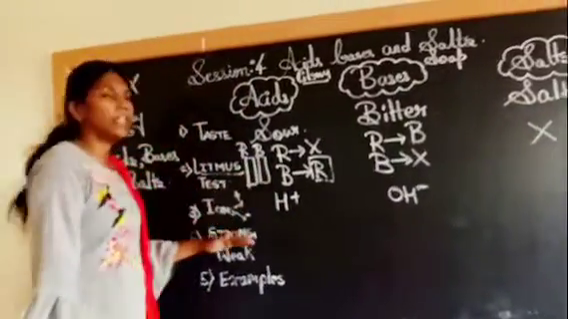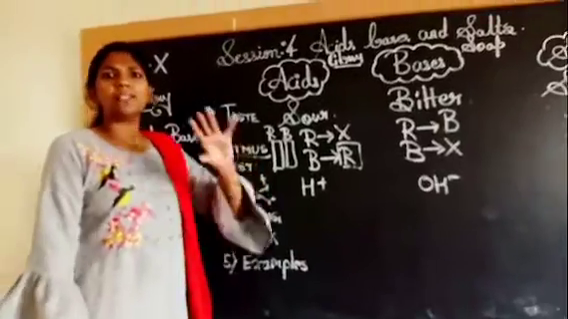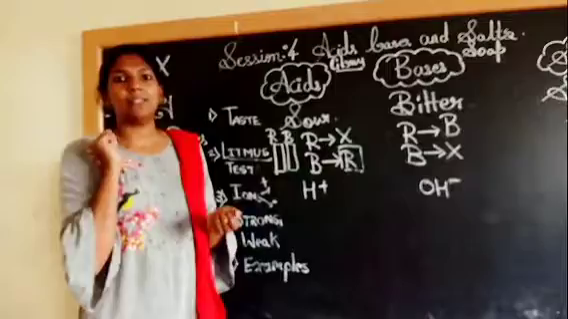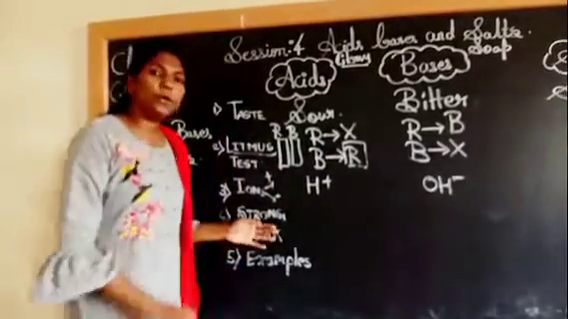So let's proceed to the next one, strong and weak acid. How can you tell whether it is a strong acid or a weak acid? You cannot touch an acid to see whether it's strong or weak. Obviously, your fingers are going to get burned. So how are you going to find it out?